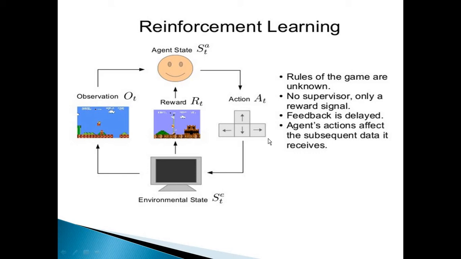Consider a dog. If it does some good things, then you must reward it by feeding it biscuits or some Pedigree. So it will learn, yes, I have done a good job and I need to continue that. If it does some bad things, then you punish it. So it will learn that yes, I should not do these things, else I will get punished. These are the two thumb rules that you need to follow to train the dog. The same technique applies to reinforcement learning.